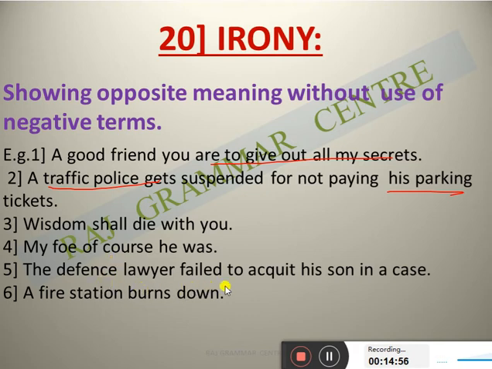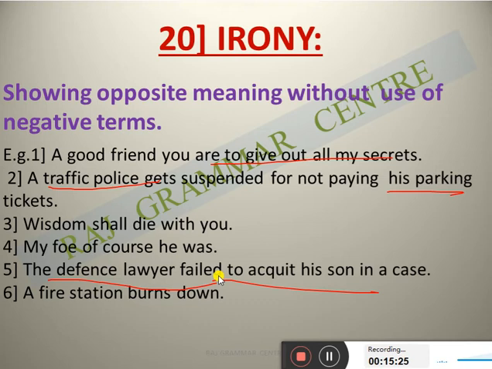"The defense lawyer failed to acquit his son in a case." Here the opposite meaning is that the person was a defense lawyer and he failed to acquit his son. He himself was a lawyer, a defense lawyer, but failed to acquit his son in a case. So here the person's failure is showing. Opposite meaning: on one side he is a lawyer and on the other side he failed.